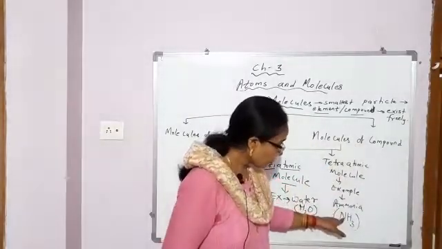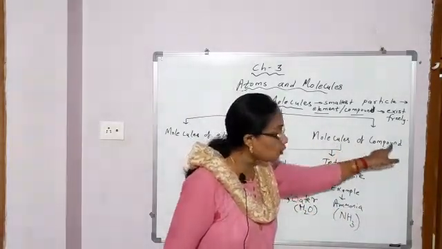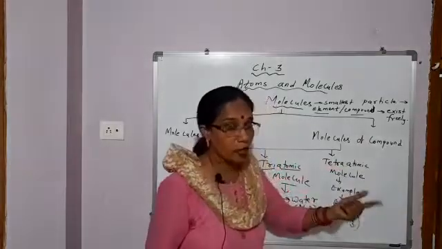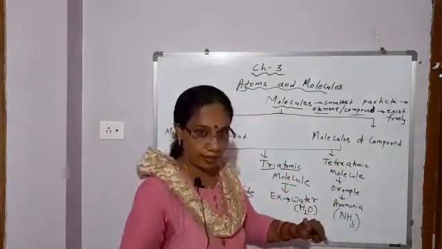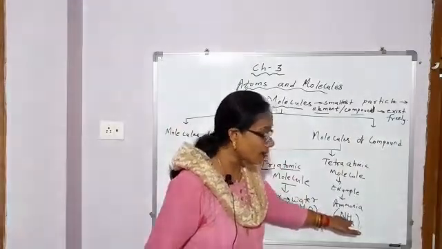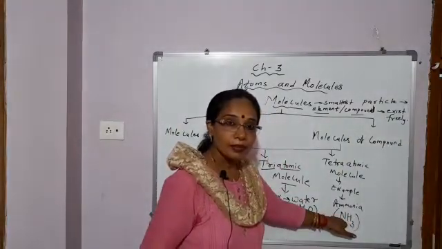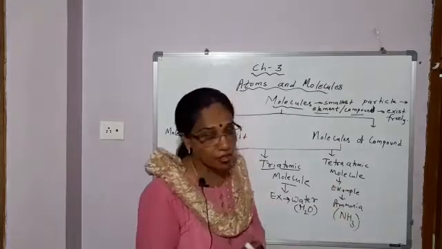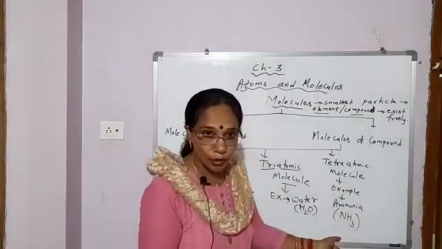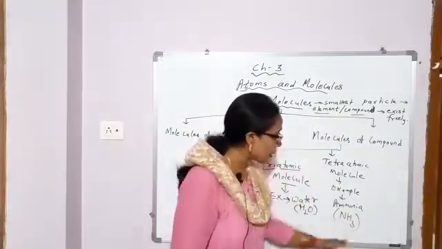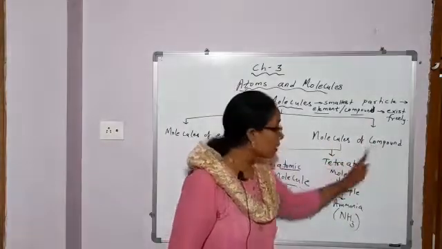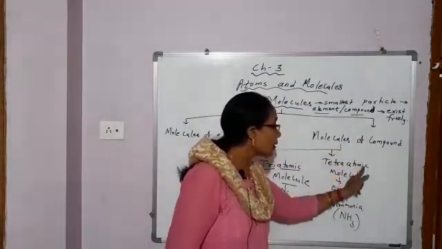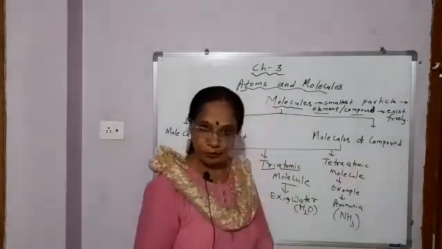Next, it comes under molecule of compound. Why? Because compound is a pure substance made up of 2 or more elements. So this is made up of 2 elements combined together in fixed proportion by mass. So it is a compound, and all the terms come under this. So this is under molecules of compound. Which molecule? Tetraatomic molecule.